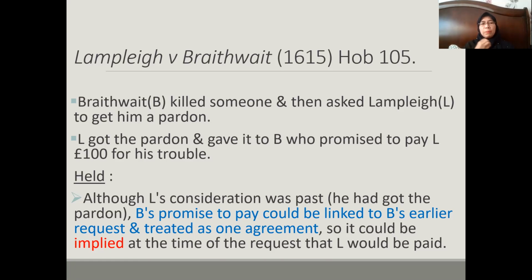So the court treated all of these things as one agreement, one long agreement, basically. So it could be implied at the time of the request that Lampley would be paid, even though Braithwaite didn't say "I'll be paying you". Because of the request, impliedly, it is possible to make a promise to pay later. So all these things are treated as one agreement. The request here comes with the inference to be paid later.